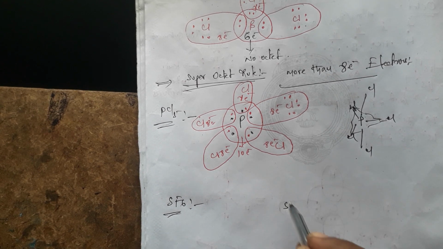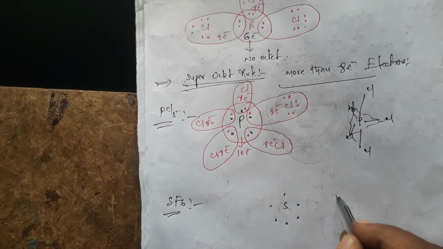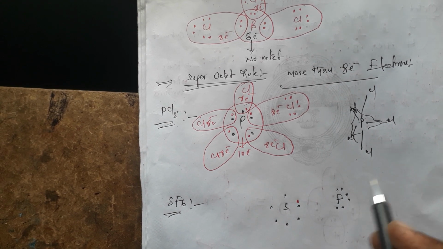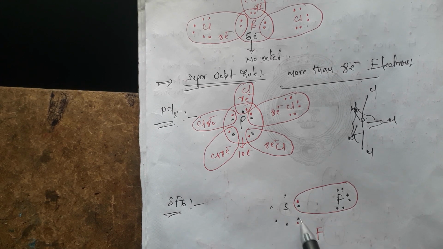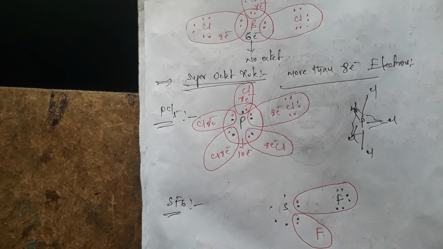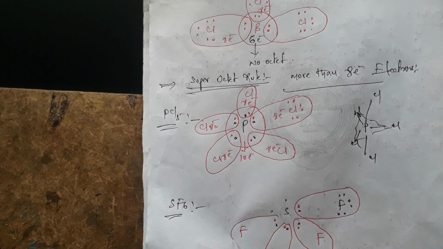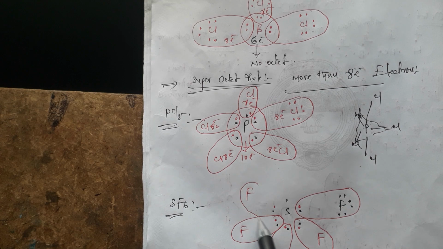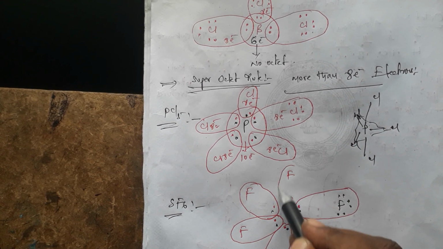SF6: sulfur has 6 valence electrons. Fluorine contains 6 electrons, and the seventh electron will be used towards sulfur. One bond is formed, and the second fluorine will also give an electron, and the third fluorine will be used like this, and the fourth fluorine will give another electron to the sulfur, and finally the fifth and sixth fluorine give like this.